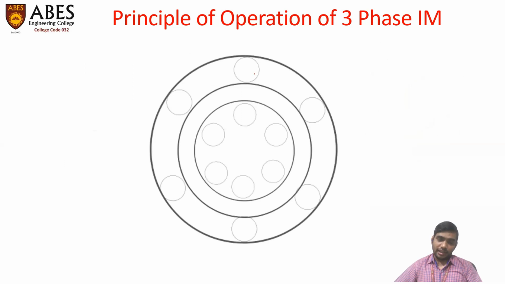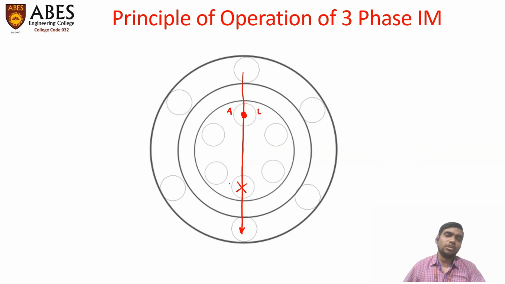So far we have discussed that an EMF gets induced in each rotor conductor. That is, in conductor A, the EMF is outward to the plane, and in conductor B, the EMF is inward to the plane. Now, motoring action will take place. According to Faraday's second law, a current carrying conductor in a magnetic field experiences a force, and the direction of force can be found by using Fleming's left-hand rule.